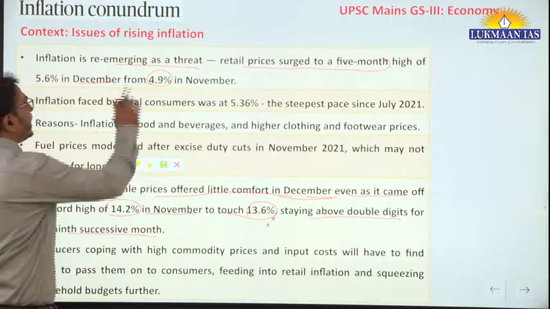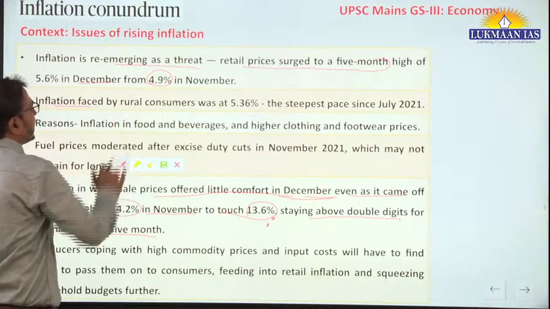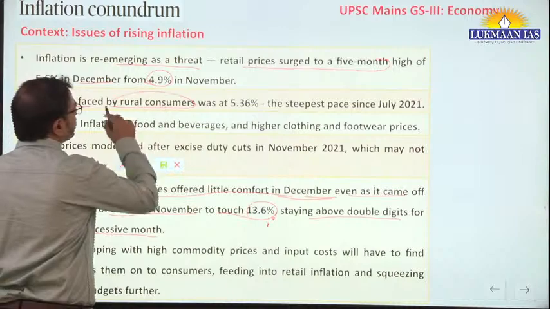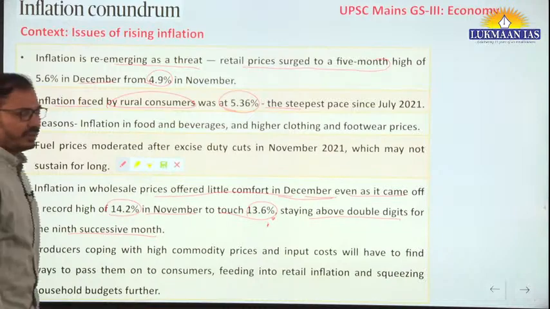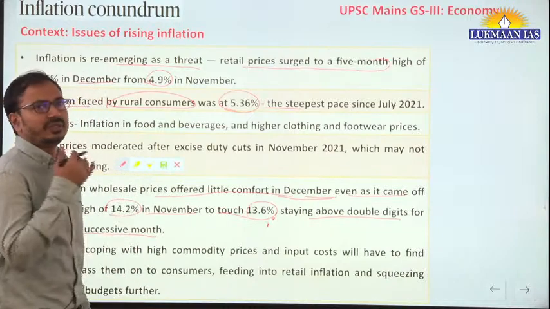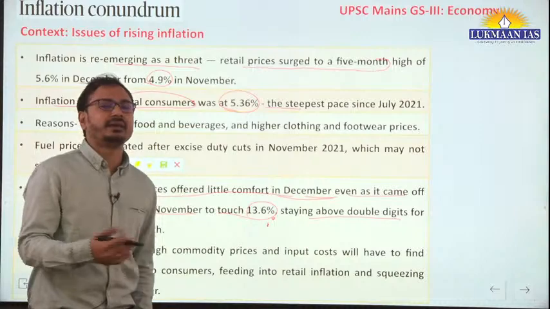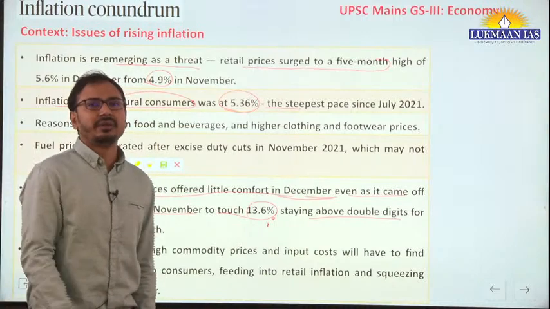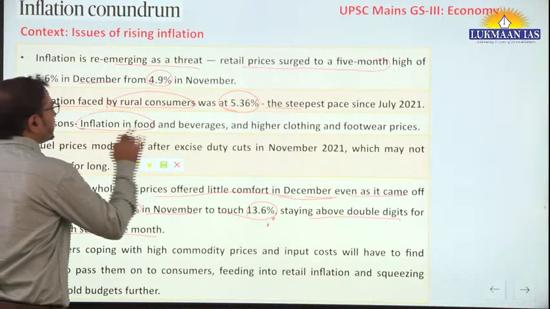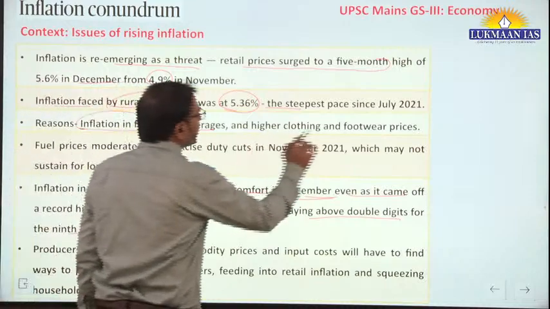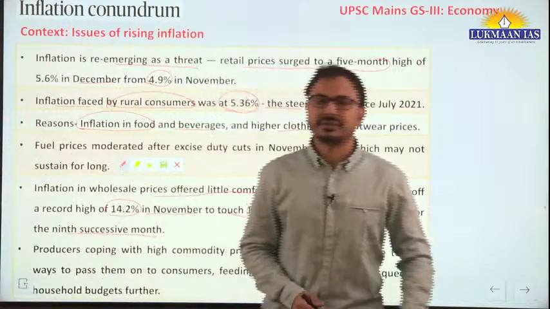Now, along with that, within that CPI or retail inflation, food inflation and rural inflation have increased. Inflation faced by rural consumers was 5.36%, the steepest pace since July 2021. So this is how inflation has percolated to the rural areas also. Generally, it is said that in urban areas the CPI is largely vulnerable, but in rural areas also it has increased. Reasons we can understand: inflation in food and beverages and higher clothing and footwear prices. This has contributed to overall higher CPI.